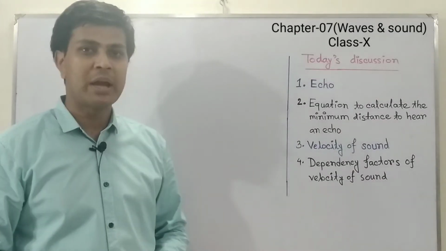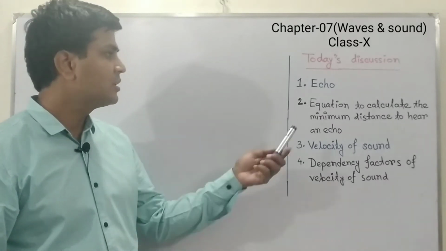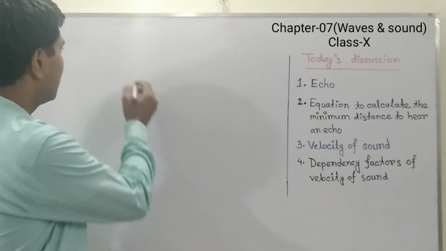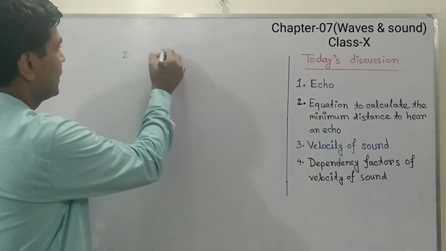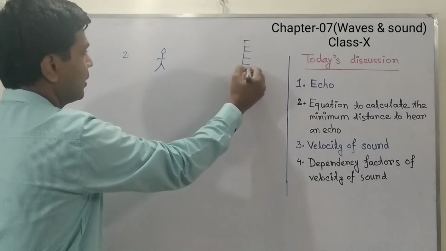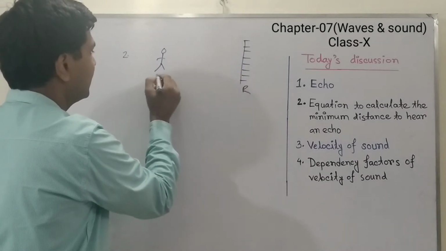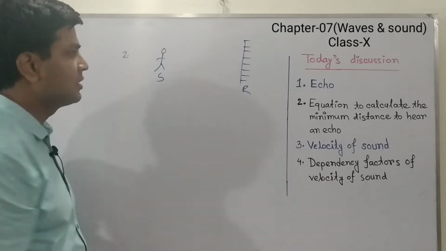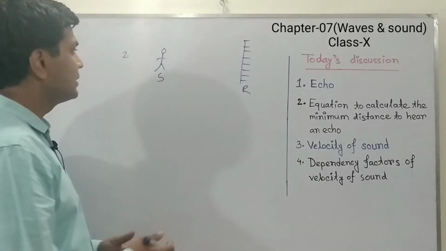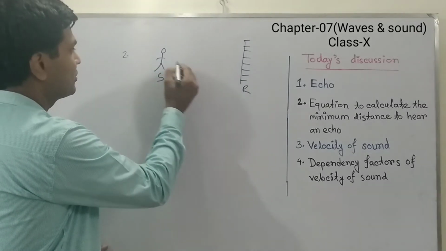The equation to calculate the minimum distance to hear an echo. Suppose we consider a person standing in front of a hill, that is the source and that is the reflector, and we will calculate the distance between the source and reflector.